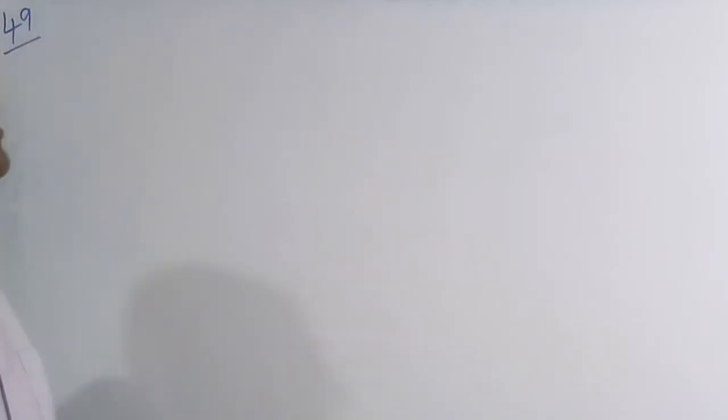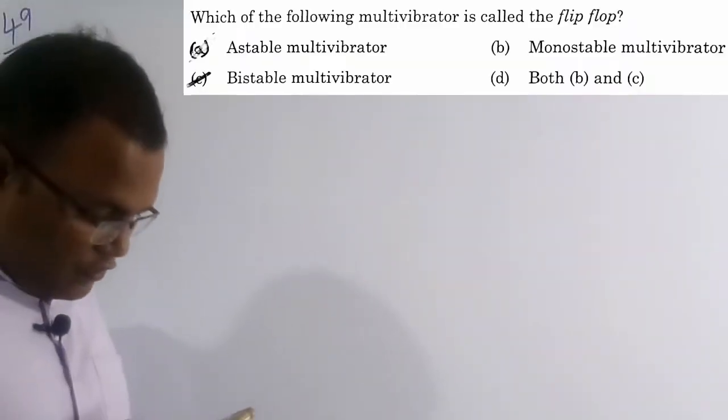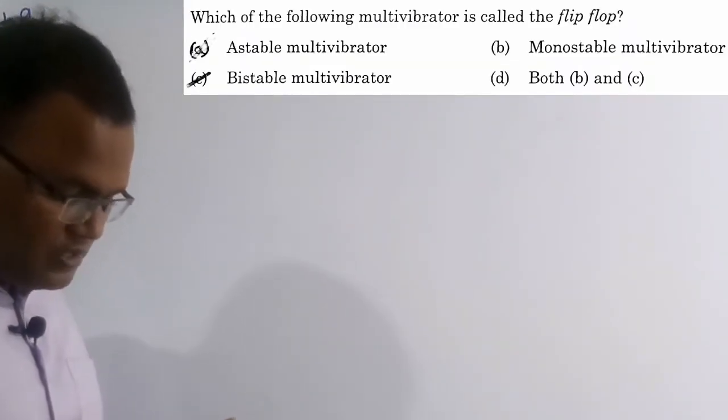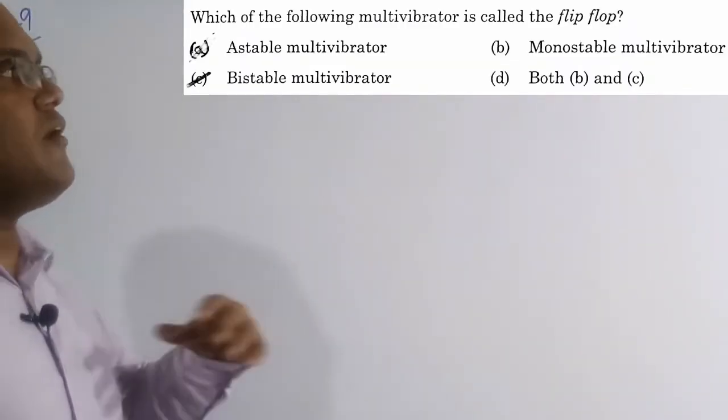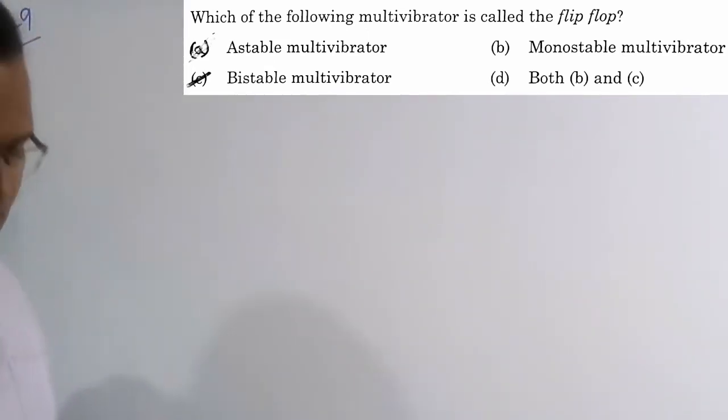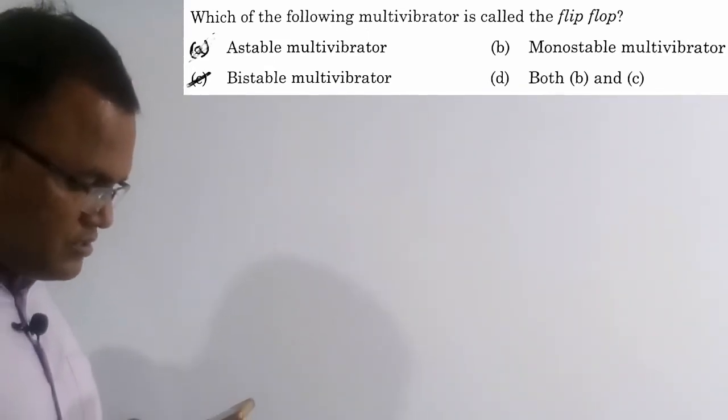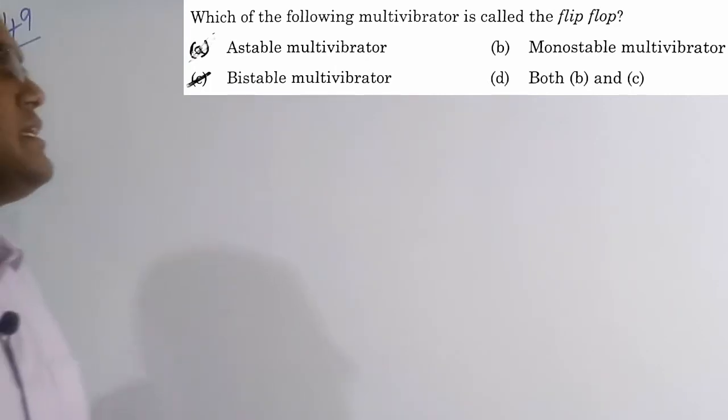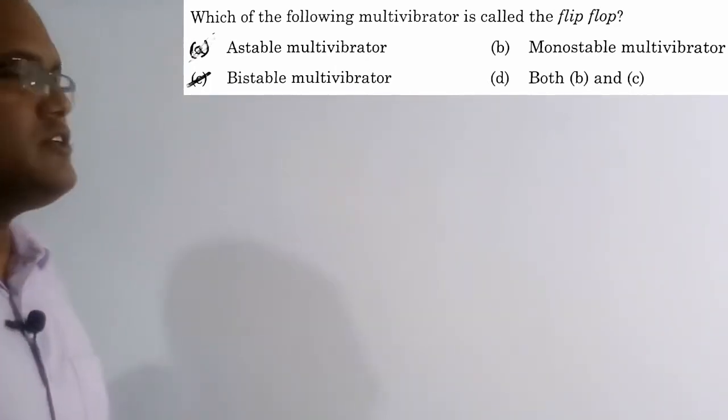So now we are going to solve the 49th question. See the question here. Which of the following multivibrators is called the flip-flop? So which of the following multivibrators is called a flip-flop? Out of these four options, option C, bistable multivibrator, is the correct solution of this question. So let's solve this numerical.